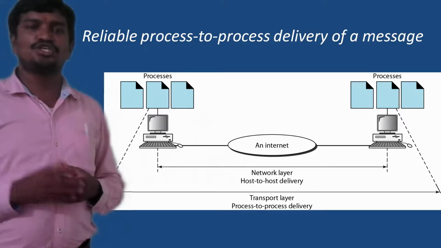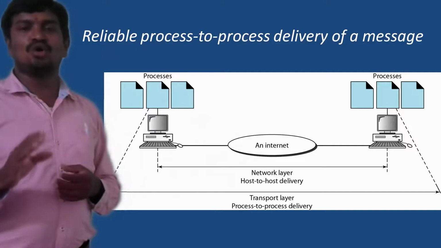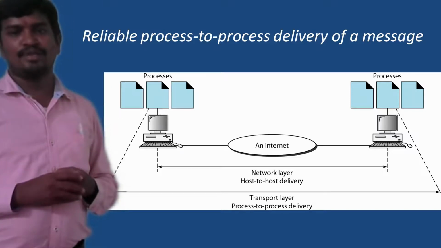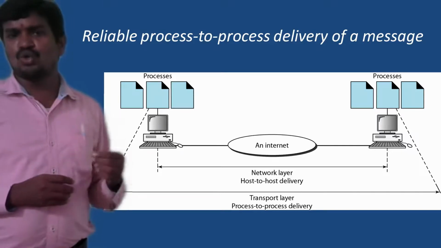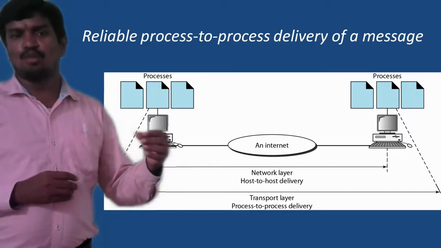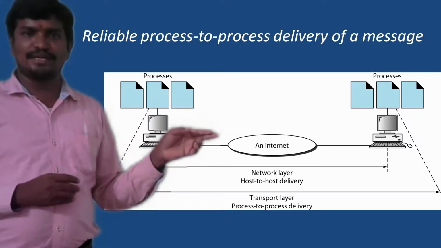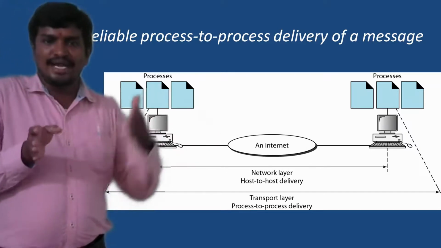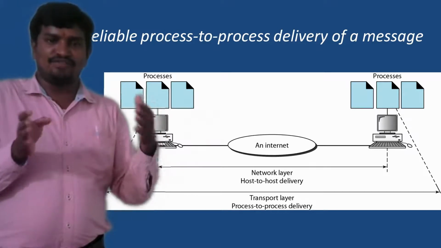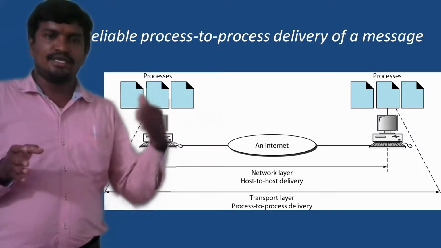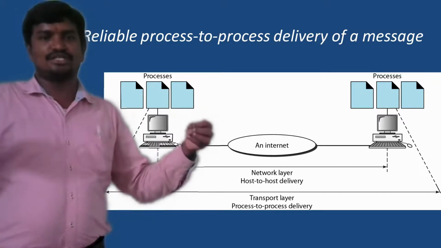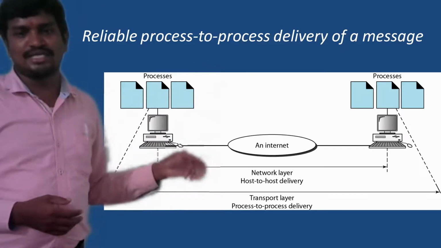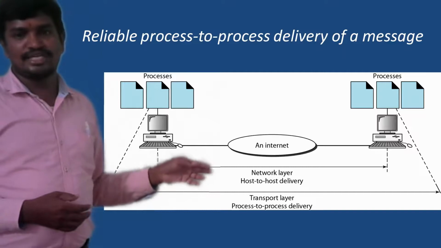Reaching the destination from the source is called host to host delivery, and moving data from one node to another node is called hop to hop, as we have seen in previous slides. The data link layer is responsible for moving the data between one node and another node. The network layer takes the data from source to destination, so the total journey is taken care of by the network layer. That's the reason it is called the host to host delivery model.